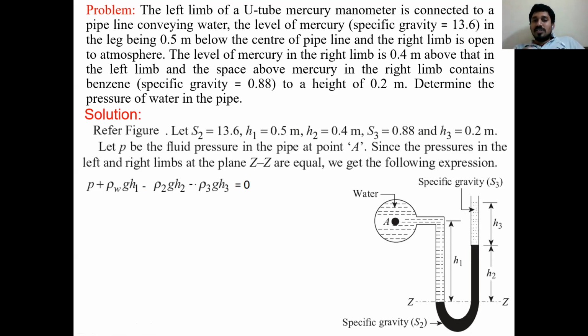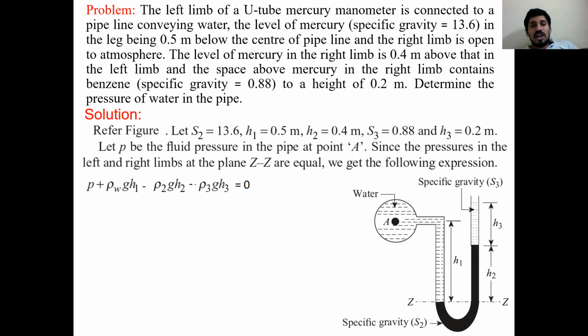If I am avoiding atmospheric pressure, this equation belongs only to gauge pressure. If I want to write the equation for absolute pressure, we have to consider atmospheric pressure. I already told you a number of times, when we consider atmospheric pressure, that is called total or absolute pressure. Now, this is only for the gauge pressure case.